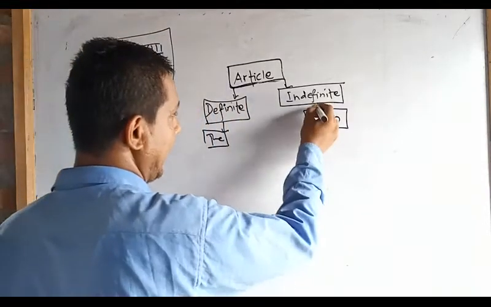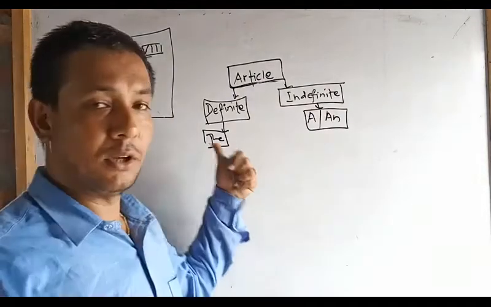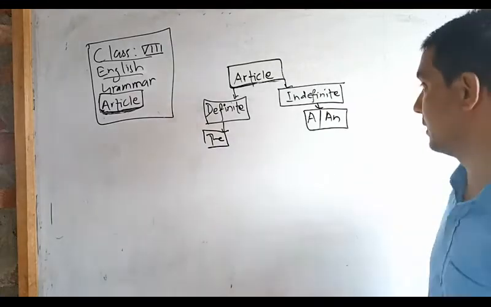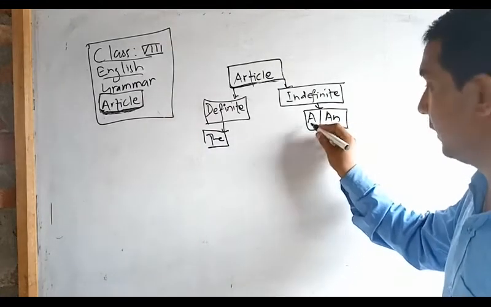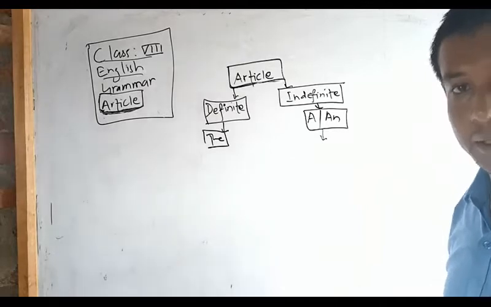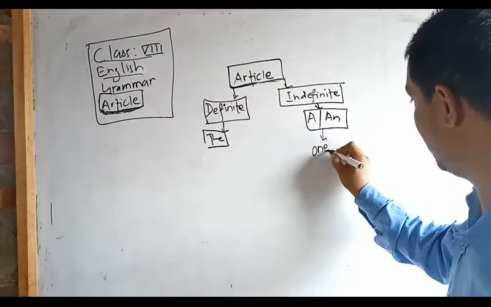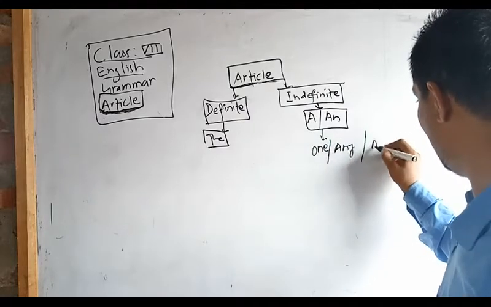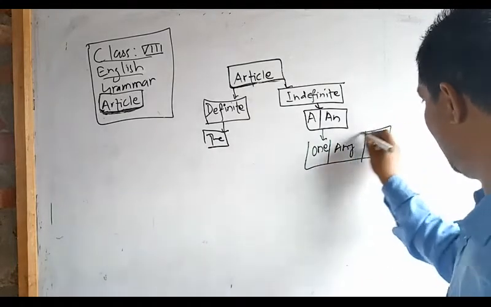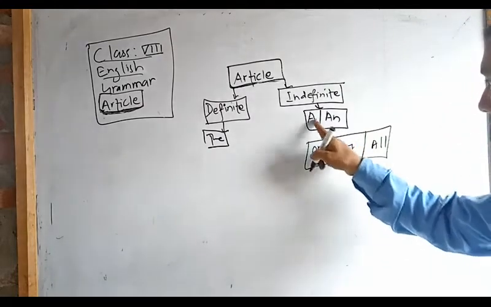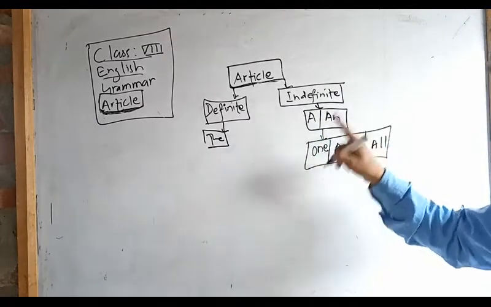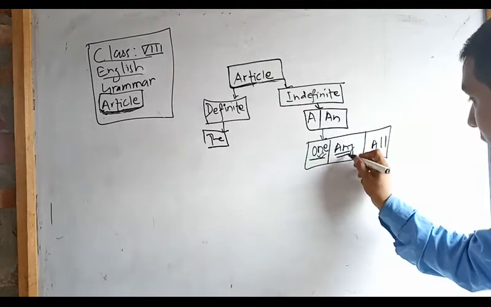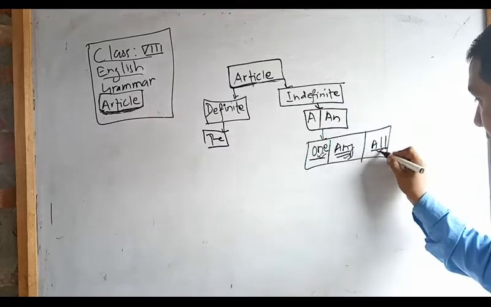So why are a and an indefinite and why is the definite? First of all, let's get this answer. A and an have authentic meaning, and its meaning is one, another is any, and the next one is all. Remember, a and an are used in three senses: either one, or any, or all.